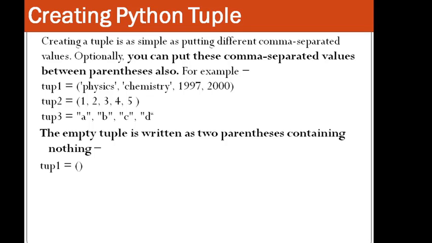Next, we have a tuple in which only integers are there, 1 2 3 4 5. And in the last one, you can see that we are not putting the parentheses, but we are writing a b c d, in the form of strings. a is a string, b is a string, c is a string, d is a string, and the tuple will be created. So how can you create an empty tuple? An empty tuple is written as two parentheses containing nothing. So you can see over here that this is the empty tuple.